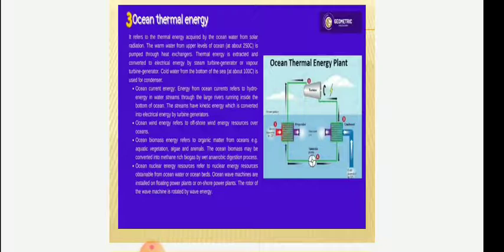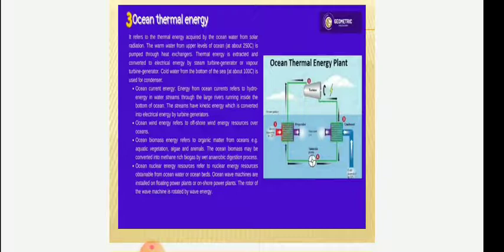Ocean current energy refers to hydro energy in water streams, like large rivers running inside the bottom of the ocean. The streams have kinetic energy which is converted into electrical energy by turbine generators.